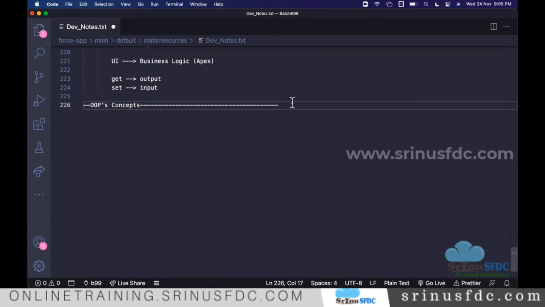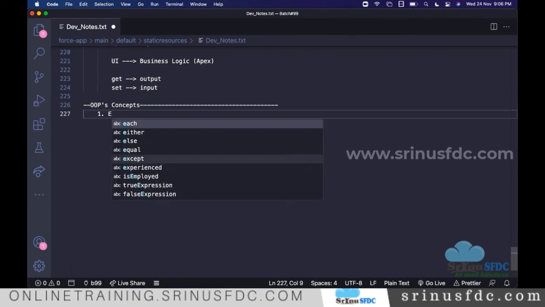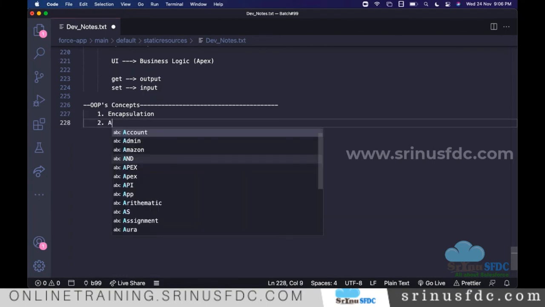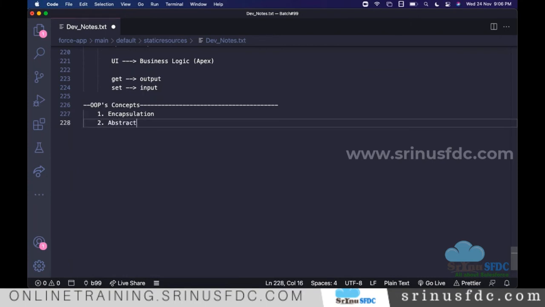So let's understand these concepts so that you will know how we start the program and what we write inside the program. I'll list out the concepts. The first one is encapsulation. That's the first type. The next one is abstraction.